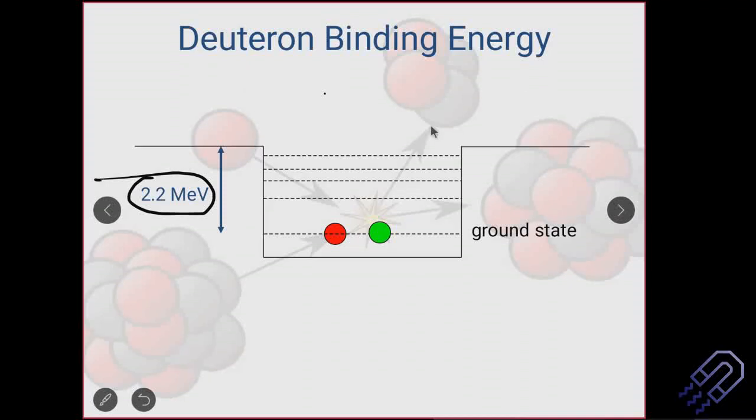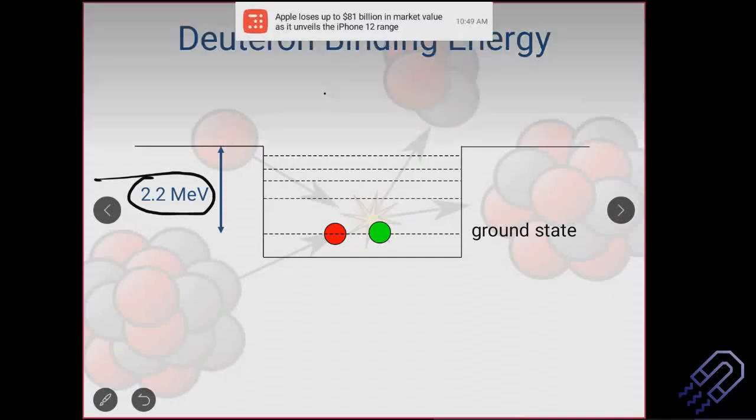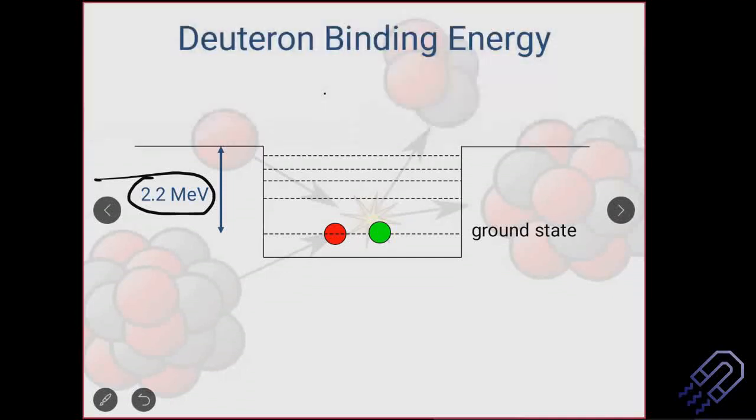Square well potential is a very ideal case to make things simple, but it might not act that way. Also, please remember that deuteron has a ground state. It doesn't have an excited state. Very important objective question. It doesn't have an excited state. If it goes to the excited state, it usually escapes the nuclei. So how much energy should I give so that it goes to the excited state and escapes the nuclei?